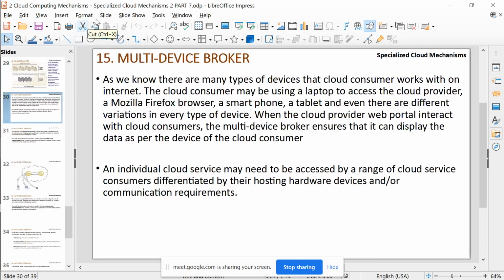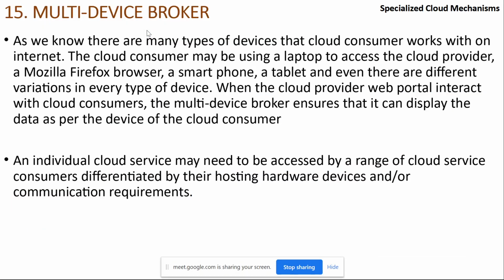Diagrams are also there. So it says, as we know, there are many types of devices that the cloud consumer works with on the internet. The cloud consumer may be using a laptop to access a cloud provider, a Mozilla Firefox browser, a smartphone or tablet, and there are different variations in every type of device. When the cloud provider web portal interacts with the cloud consumer, the multi-device broker ensures that it can display the data as per the device of the cloud consumer.